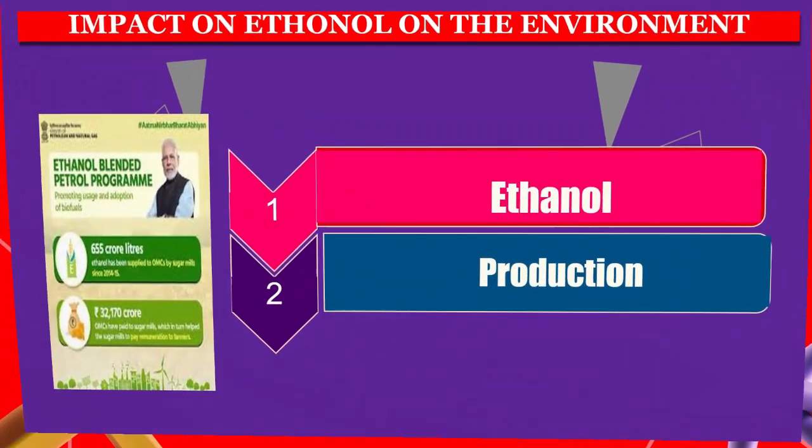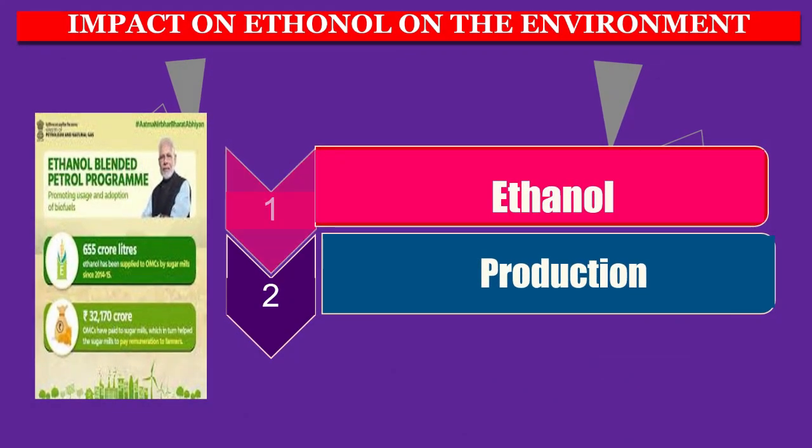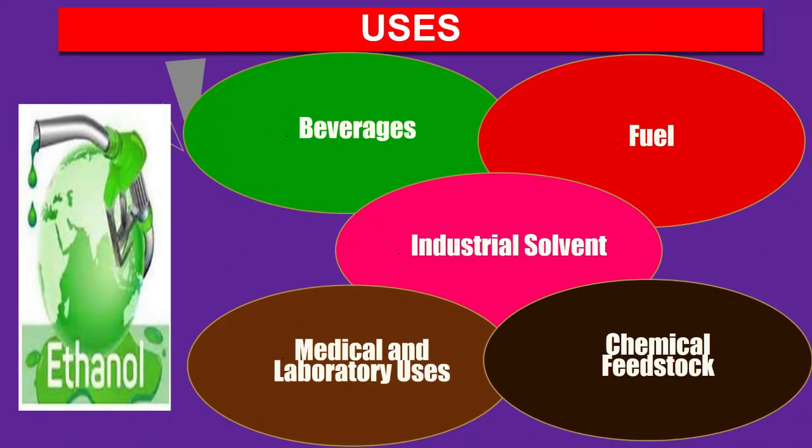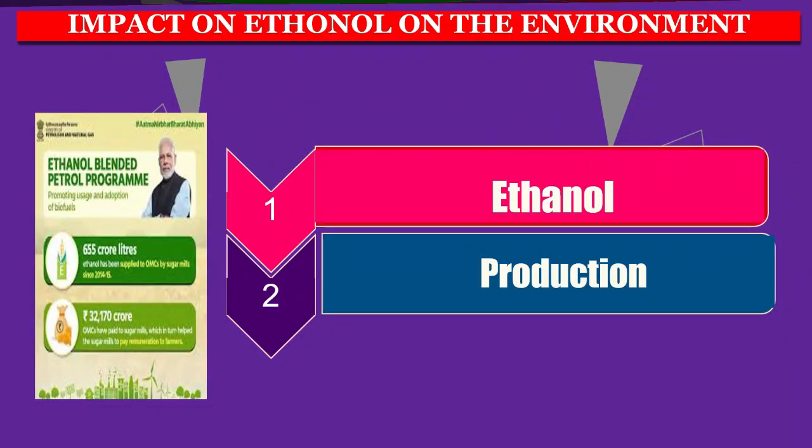First of all, what is ethanol? Ethanol is an organic compound, a clear colorless liquid that is flammable and has a characteristic odor. Ethanol can be produced through the fermentation of sugar by yeast, a process used in the production of alcoholic beverages, and it can also be synthesized through chemical processes such as hydration of ethylene. So this is the main thing about ethanol.